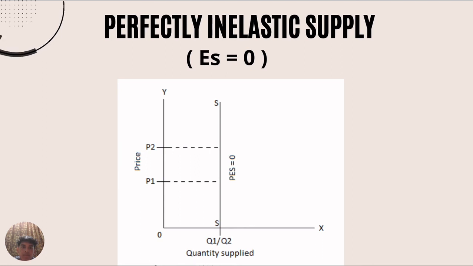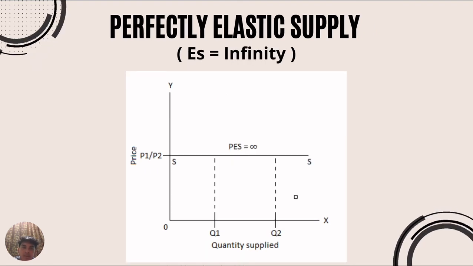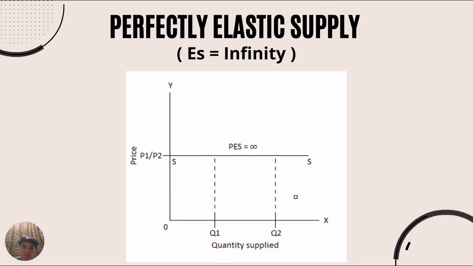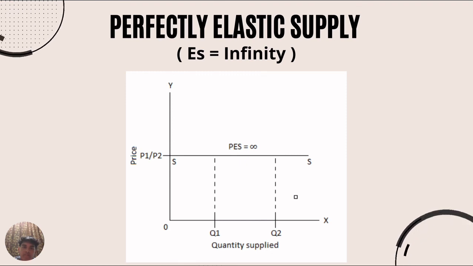Supply is said to be perfectly inelastic when a change in the price of the good will not affect the quantity supplied. The value of price elasticity of supply is 0. And for perfectly elastic supply, the percentage change in the price of the good is 0 compared to the percentage change in the quantity supplied. The value of price elasticity of supply is infinity.